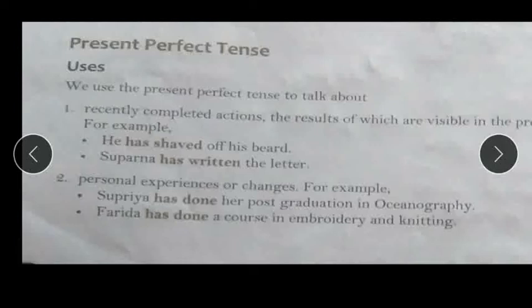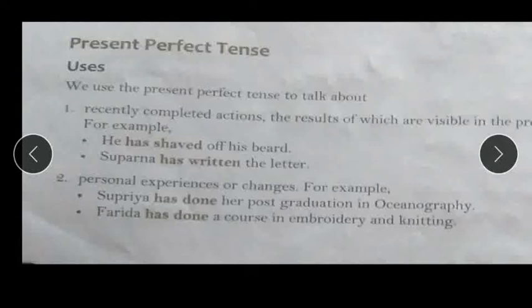For example, he has shaved off his beard. So recently he has completed his shaving. That work is over now. Recently, just now he completed the work. So he has shaved off his beard, and the result of it is visible. Now you can see him without a beard. Another example: Suparna has written the letter. The letter is ready now, so you can see the letter which is written by Suparna.